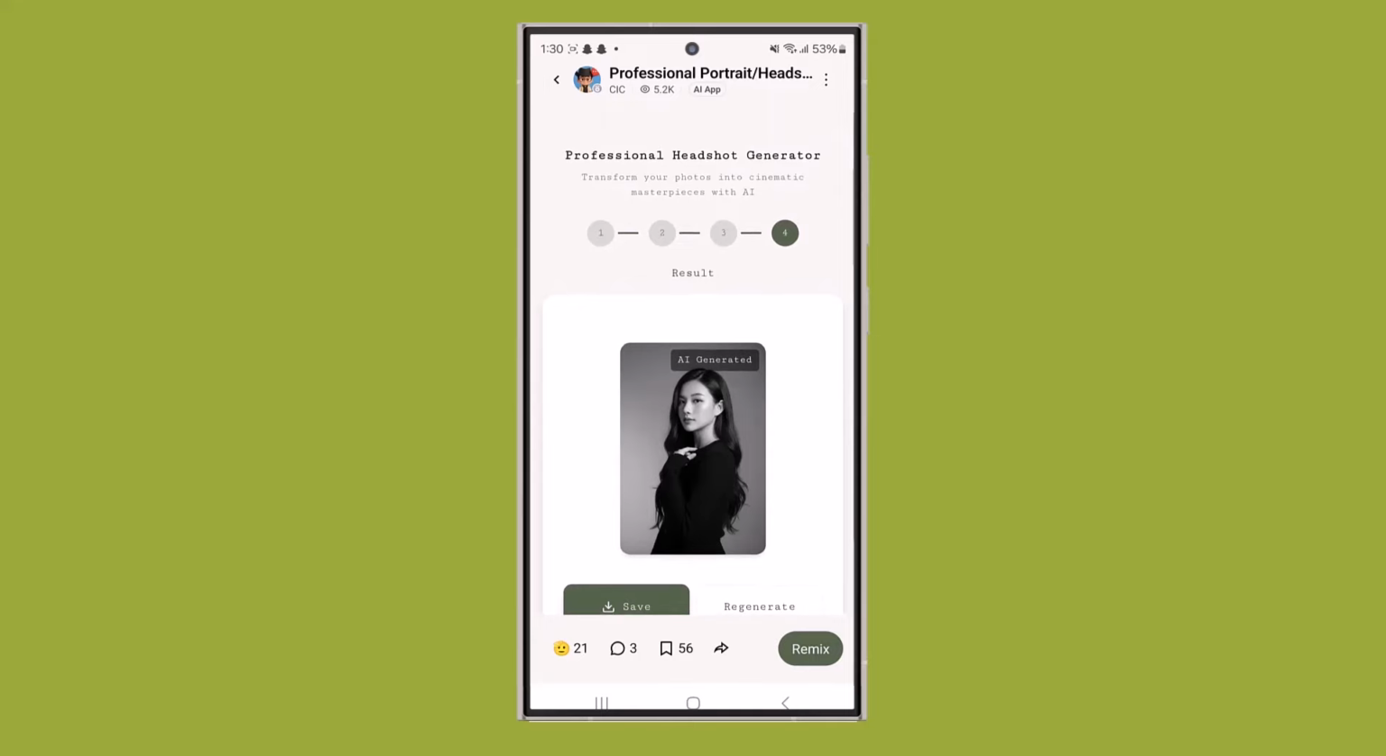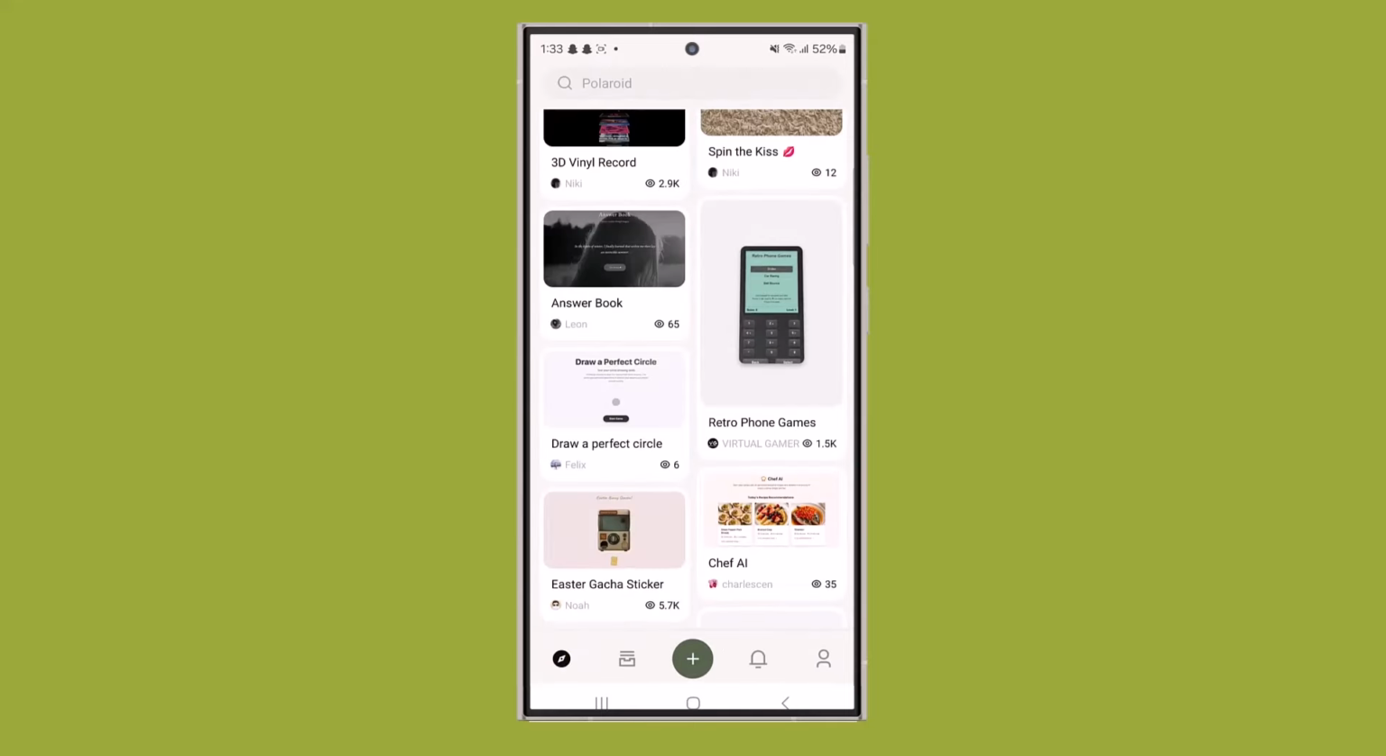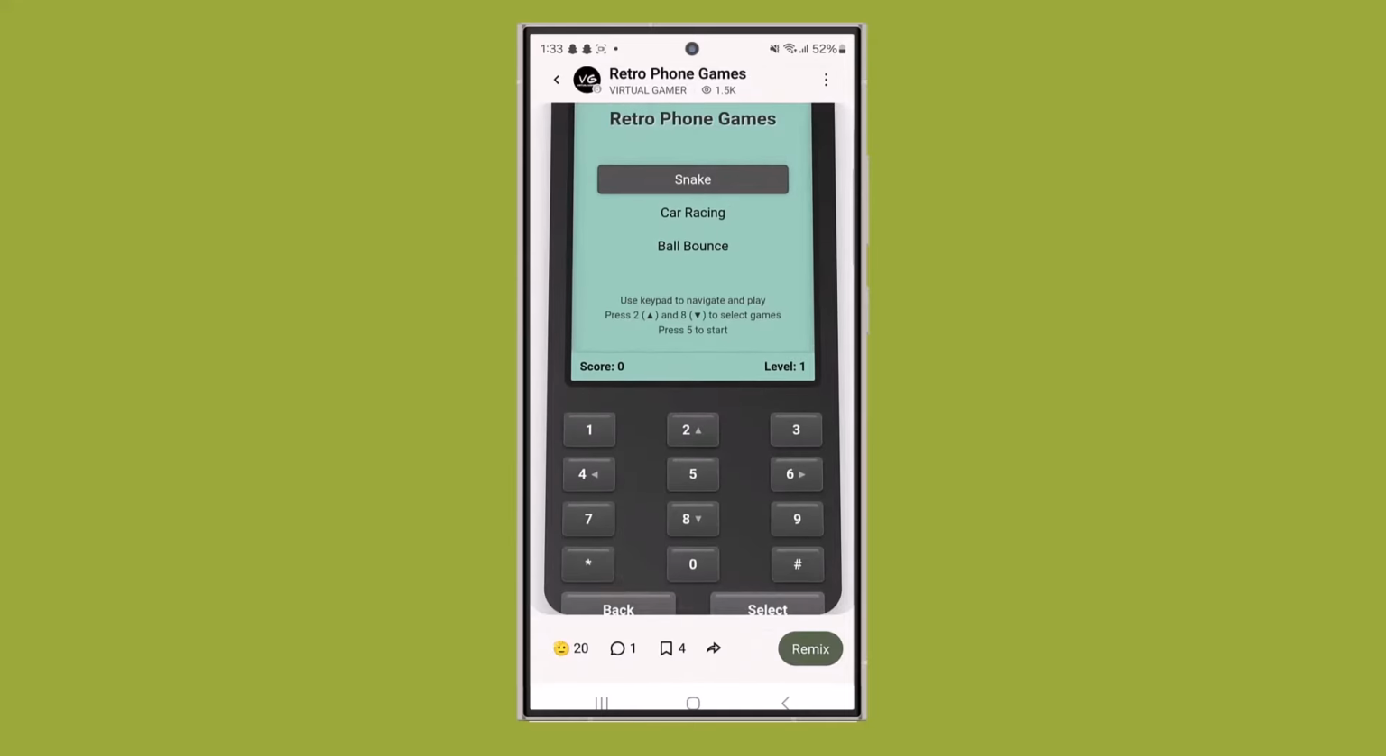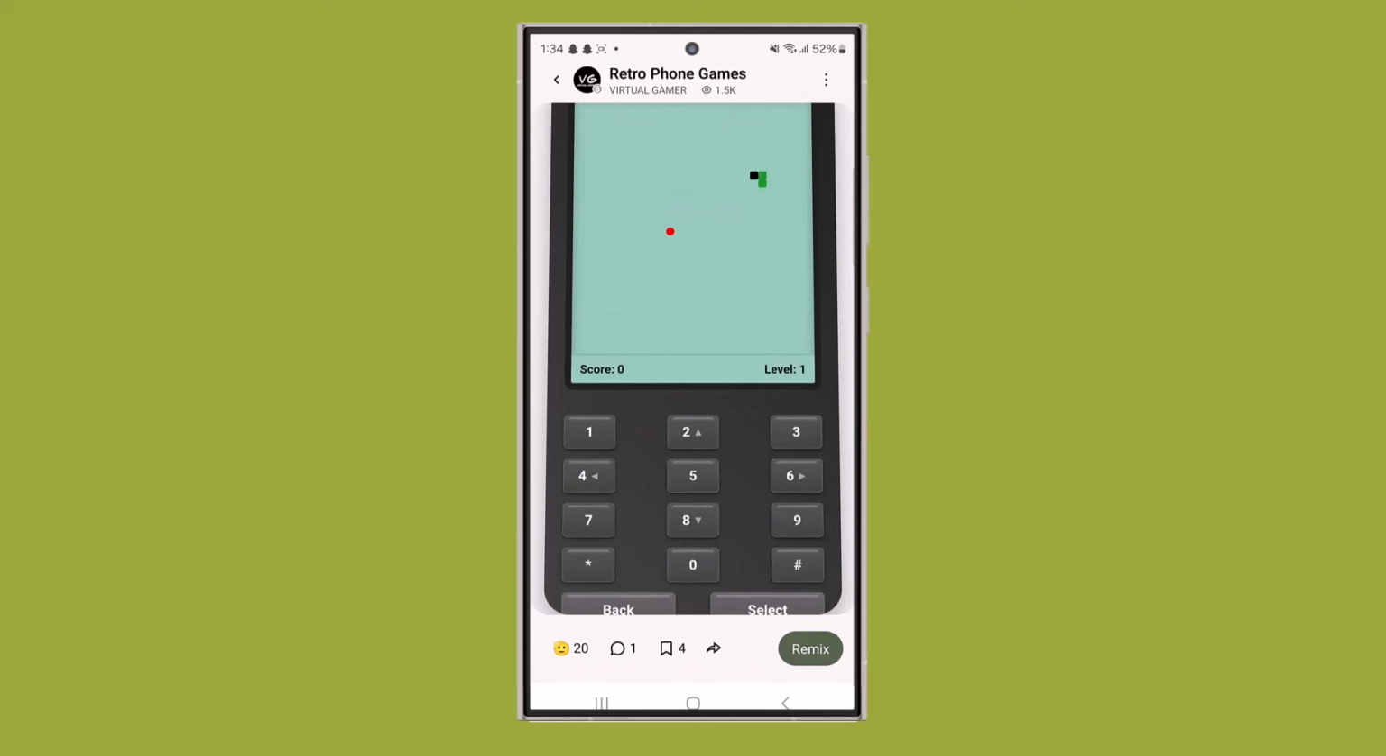Now let's try something a little more fun. This one's called Retro Phone Games. It instantly gives you that nostalgic vibe of old-school mobile games we used to play. Once you open it, YouWare loads a mini retro-style game right inside the app, complete with those classic pixel graphics. It's amazing how YouWare can go from building serious AI tools to fun little projects like this, all from simple chat prompts. And that's a wrap for today's video.